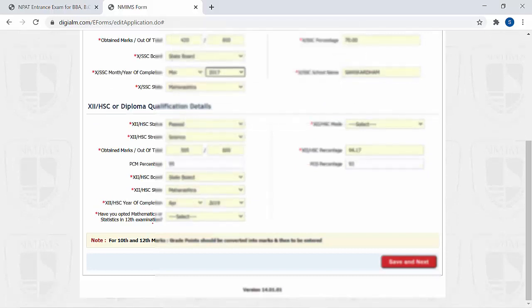Now if you have opted for mathematics or statistics in 12th examination, select yes here, and if no then no. So if you have chosen maths, you are eligible for the BBA programs, BCom programs, economics program. But if you have not taken maths, then there are some courses in NMIMS. Yes, there are some courses, so we'll talk about later. Now if you fill all the details then save and next.